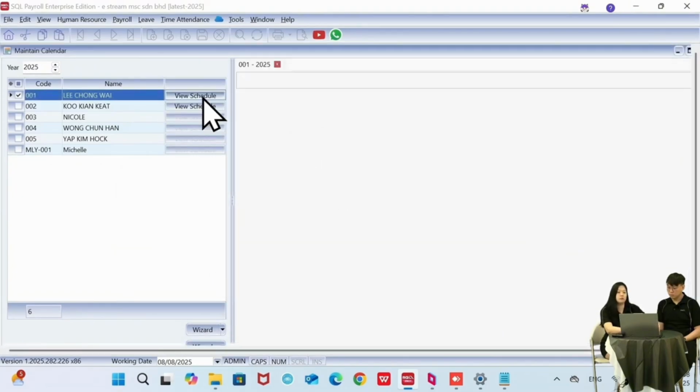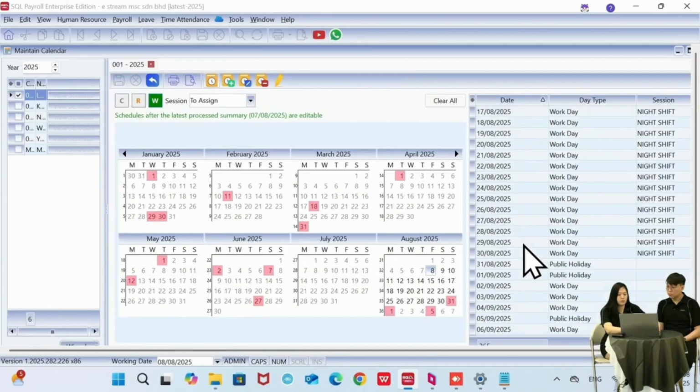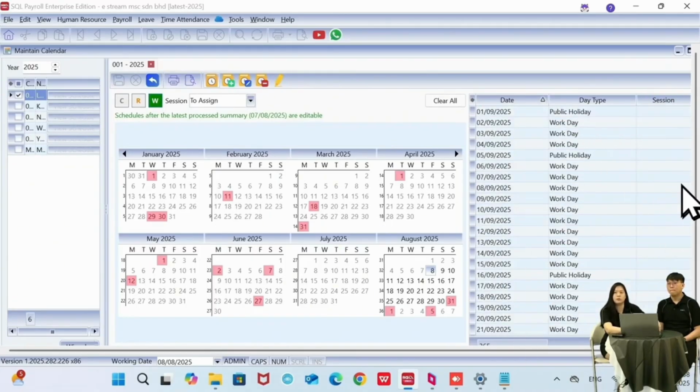And then I come to view schedule. So I can see here for Lee Chong Wei, for the month of August, he's working under night shift. For the other months, we have not done any setting yet, so there's no work session for it. Okay.